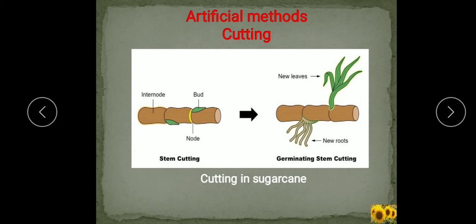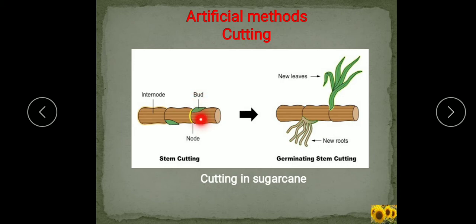So we will study here the cutting method. In this method, what happens? This is cutting in sugarcane here. See, in the cutting method, a part of the stem with an axillary bud is cut from a healthy plant and planted in moist soil. So from a healthy plant, a stem cutting is taken and it must have a bud on it.